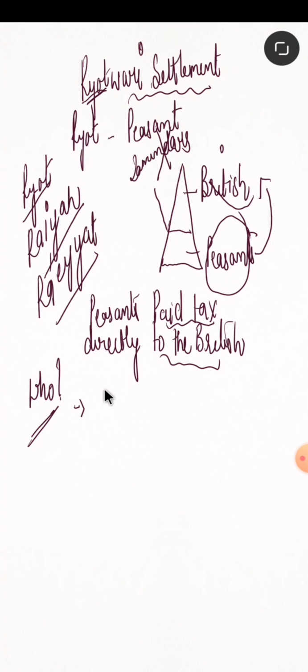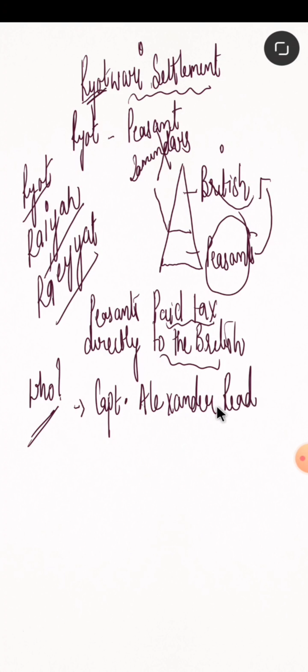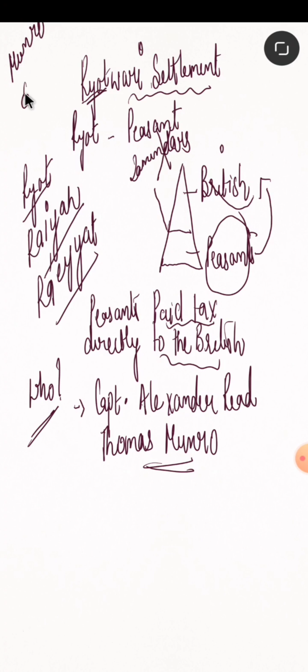This system was made by Captain Alexander Reed. And there is also another person who contributed in making the system, Thomas Munro. So at times the Ryotwari settlement system is also known as the Munro system or Munro settlement, right?